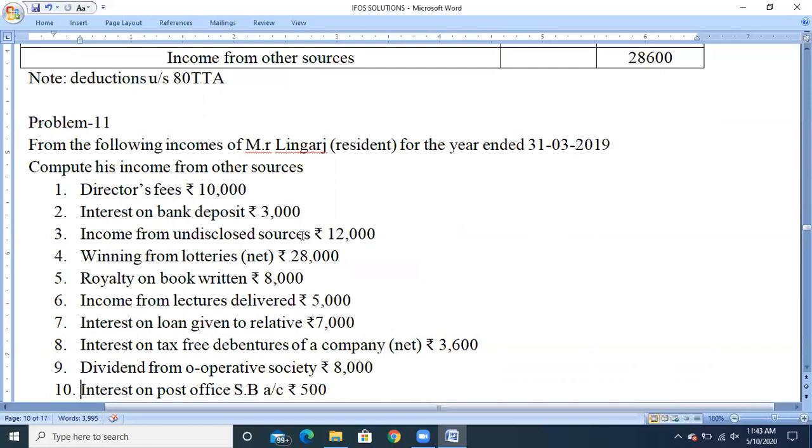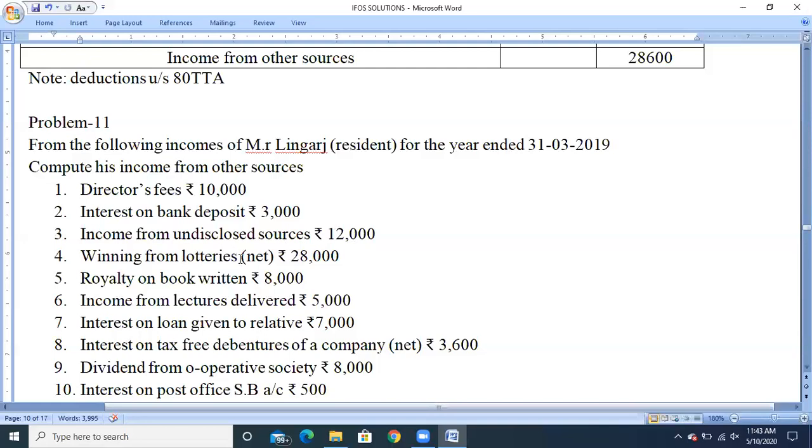Next, income from undisclosed sources. So income from undisclosed sources is nothing but deemed income. It means it is not an income, but as per the Income Tax Act, it will be treated as an income. Such income will be called deemed income. So under the category called deemed income, we can see the undisclosed sources. So rupees 12,000 is fully taxable under the category deemed income.